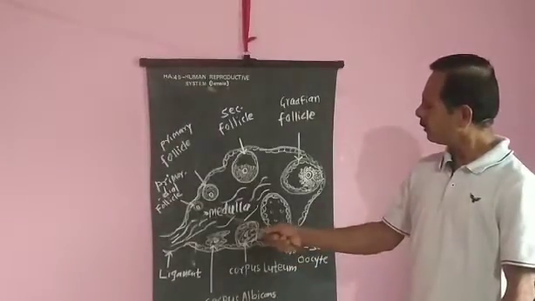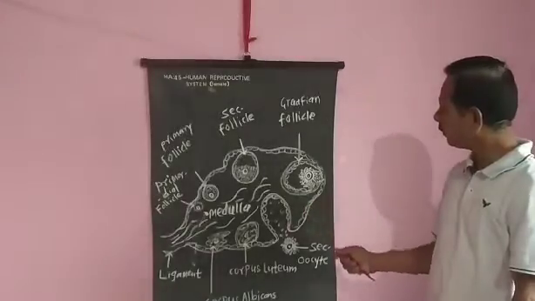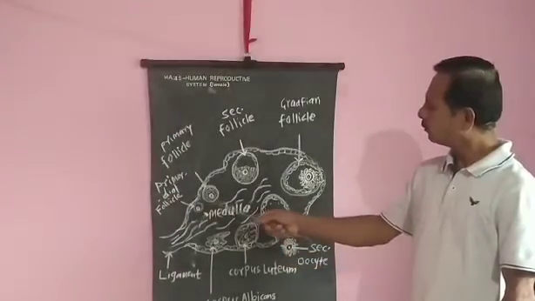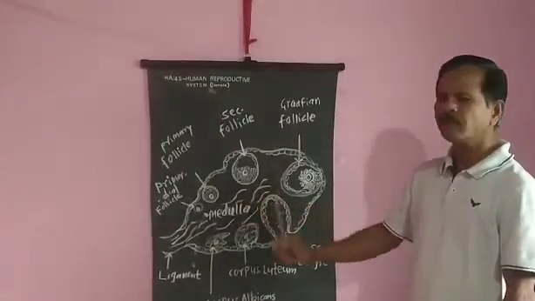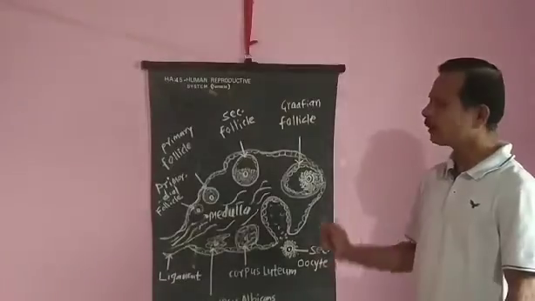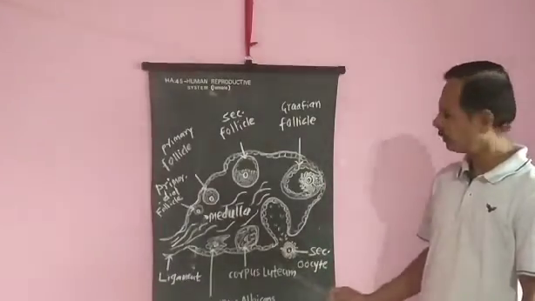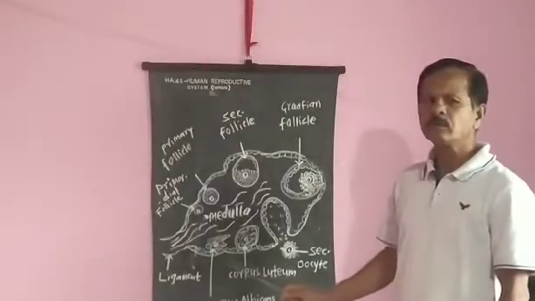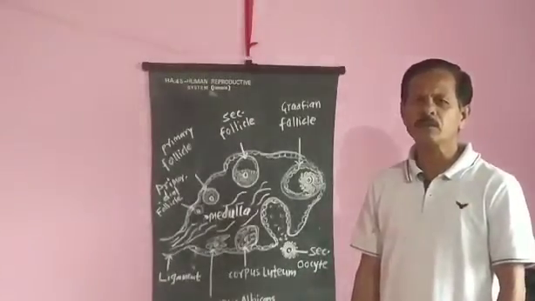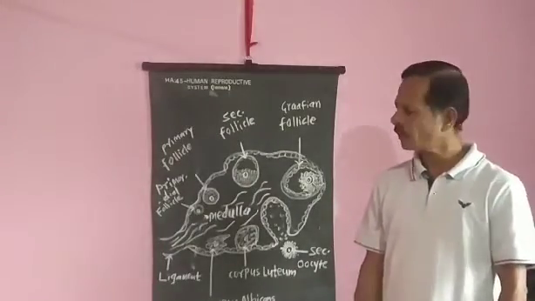TS of ovary shows different stages of development of ovarian follicles like primordial follicle, primary follicle, tertiary follicle, mature or Graafian follicle, rupturing follicle, corpus luteum, and corpus albicans. Hence, it is solid and rough.